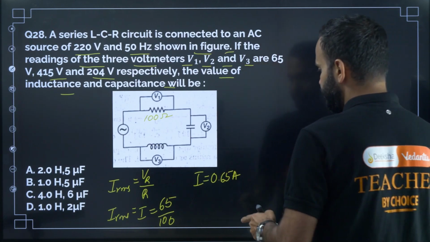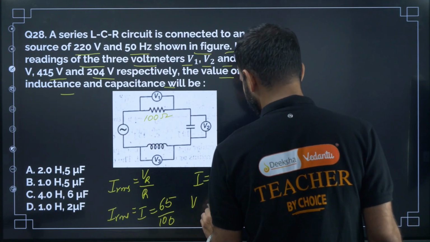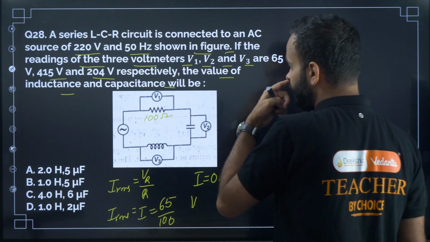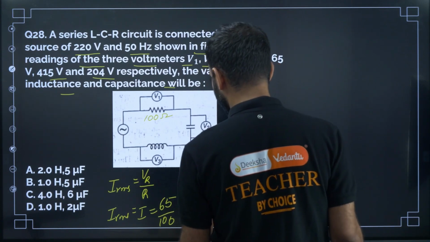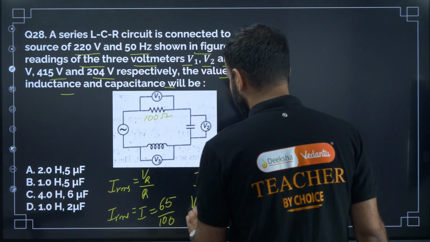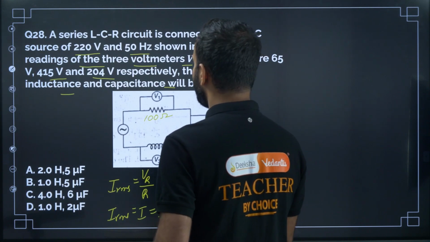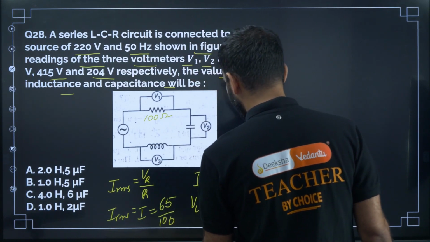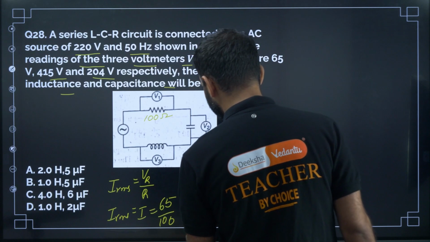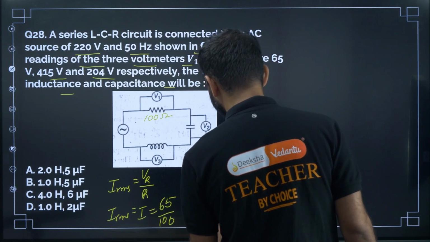So let us find XL and XC, then only we can find VL, L and C. Now VL is equal to I into XL, and VC is equal to I into XC.